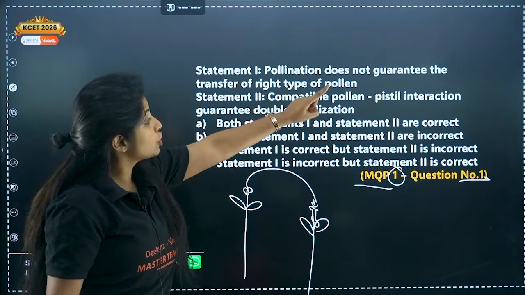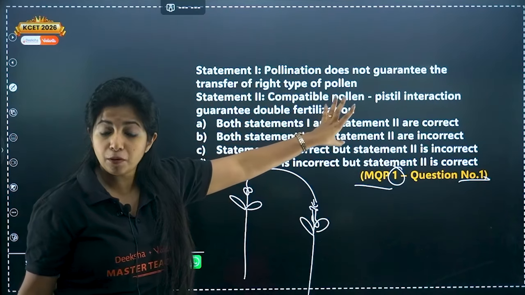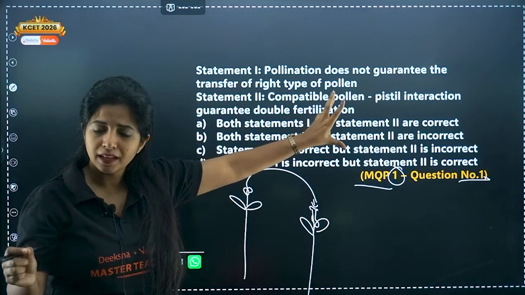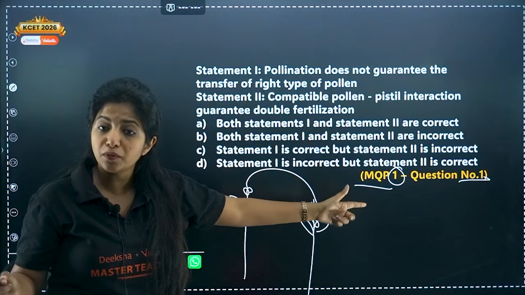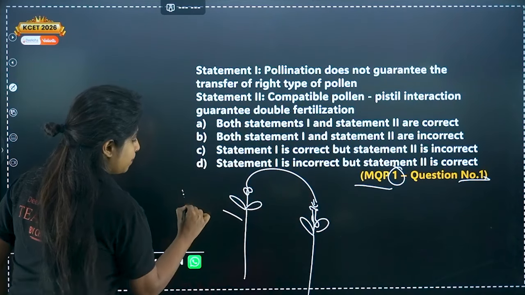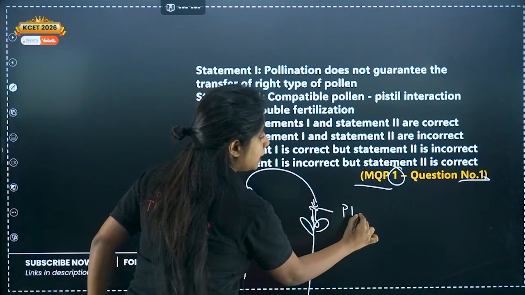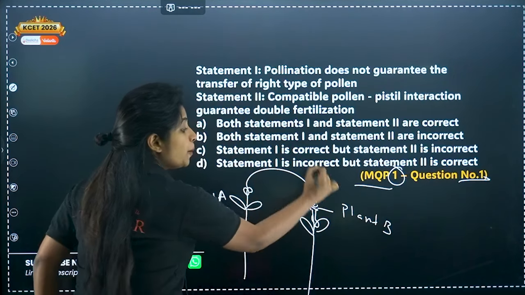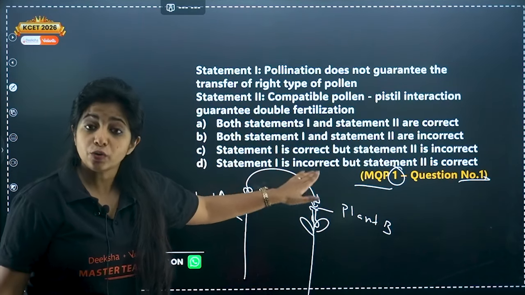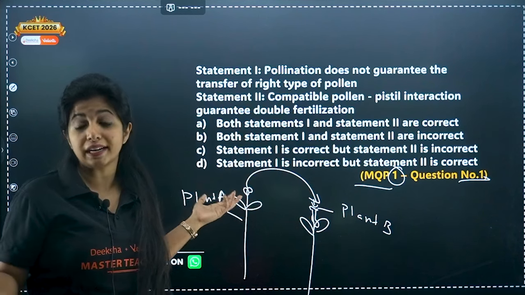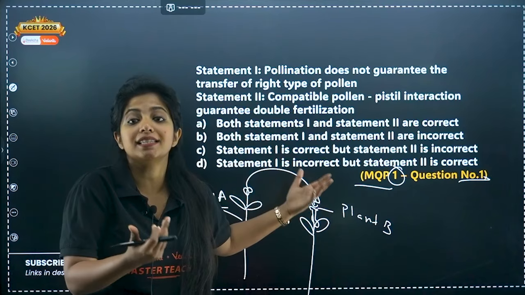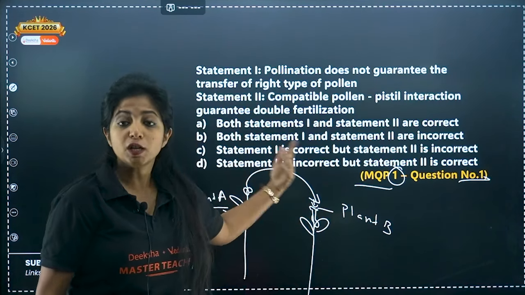So pollination does not guarantee the transfer of the right type of pollen. Is that true or false? Does it guarantee transfer of the right type of pollen? My dear children, this can be plant A or species A, and this can be plant B or species B. Still pollination can happen, and transfer of pollen can happen. A bee does not know where it has to go. It just goes where it has nectar, right? So it will go and transfer the pollen.